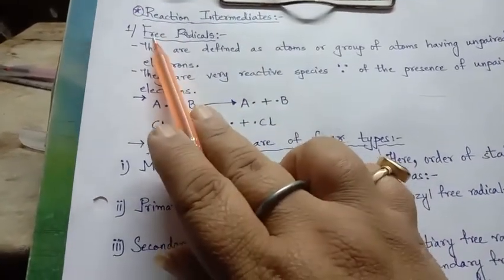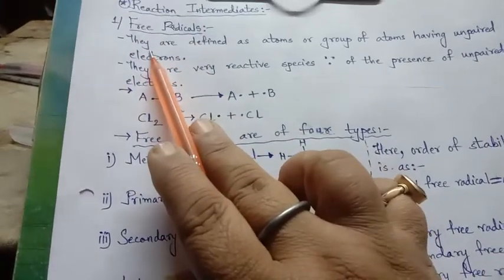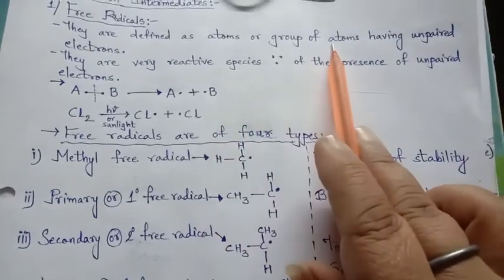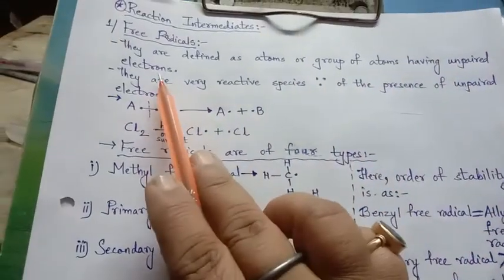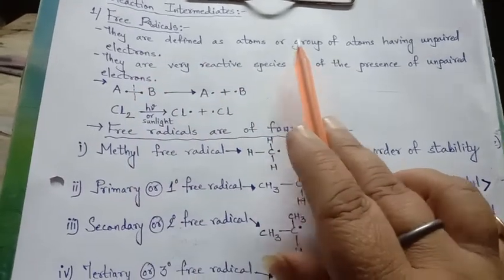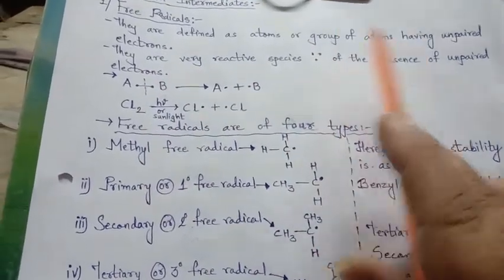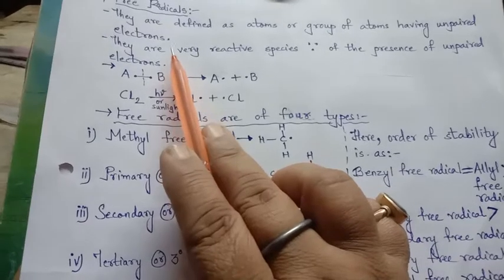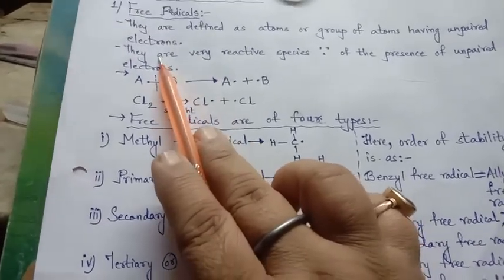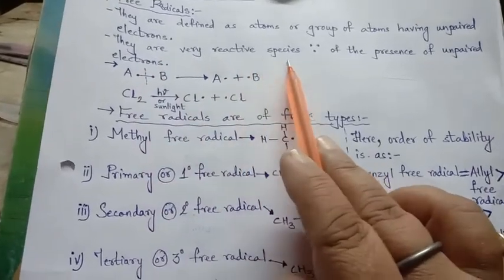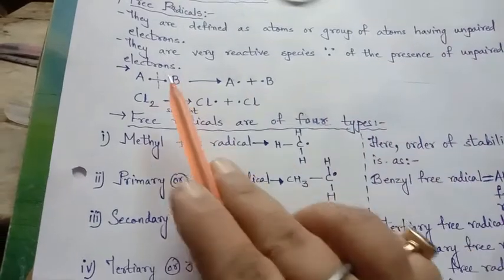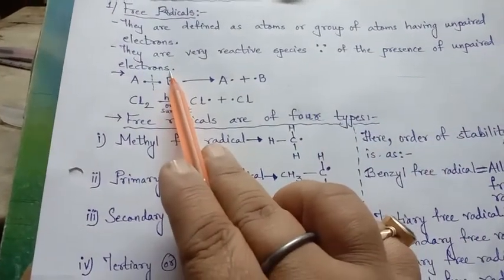So first is free radicals. Free radicals are defined as atoms or groups of atoms having unpaired electrons. That means when atoms or groups of atoms have unpaired electrons, they are termed free radicals. Free radicals are very reactive species. Why very reactive? Because of the presence of unpaired electrons on them.